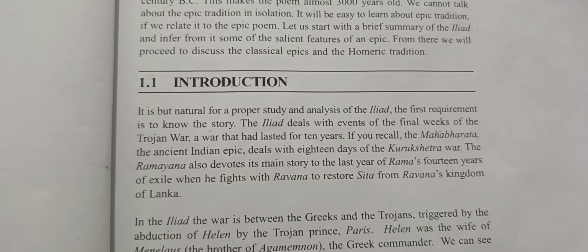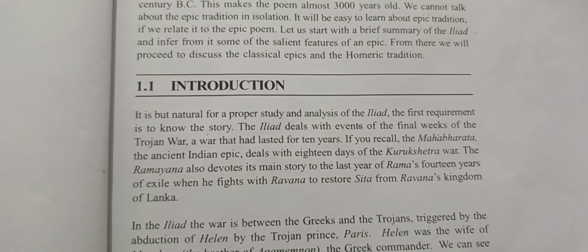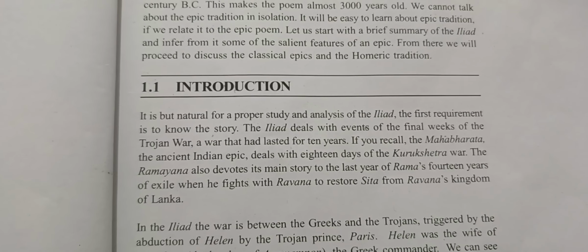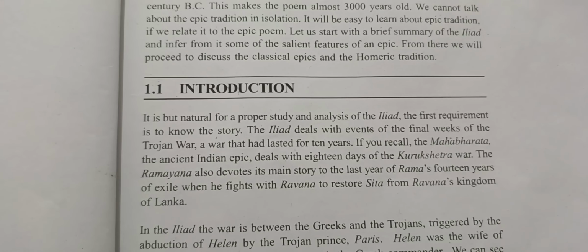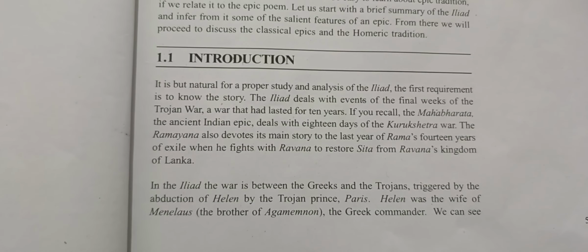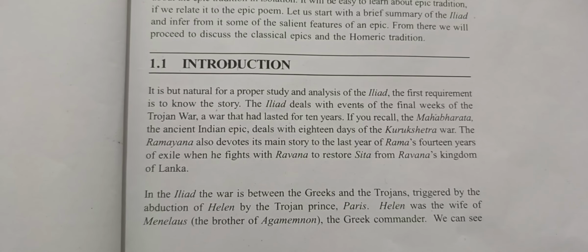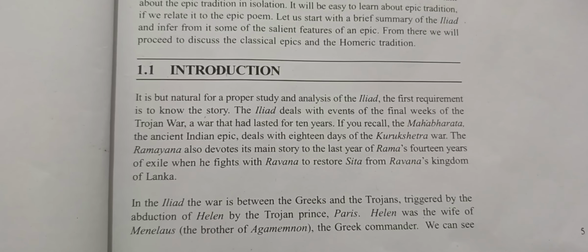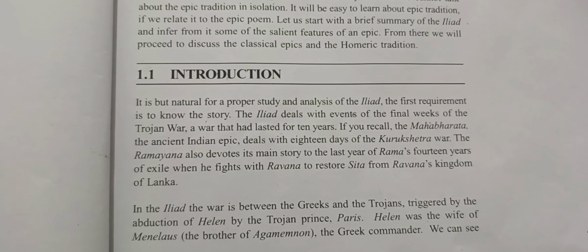The Ramayana also devotes its main story to the last years of Rama's 14 years of exile, when he fights with Ravana to restore Sita from Ravana's kingdom of Lanka. In the Iliad, the war is between the Greeks and the Trojans, triggered by the abduction of Helen by the Trojan prince Paris. Helen was the wife of Menelaus, the brother of Agamemnon, the Greek commander.